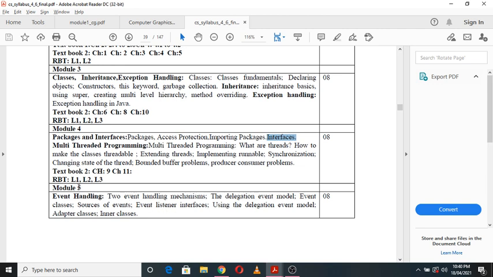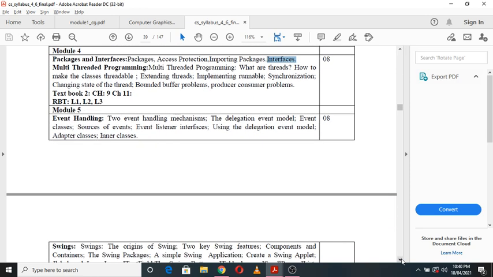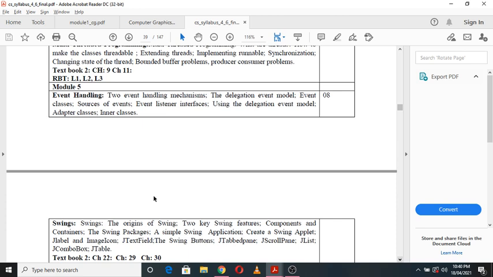The next is module 5, the last module, where you are going to study event handling and swings in detail. In event handling, you are going to study two event handling mechanisms, then the delegation event model, then event classes, then the sources of events.